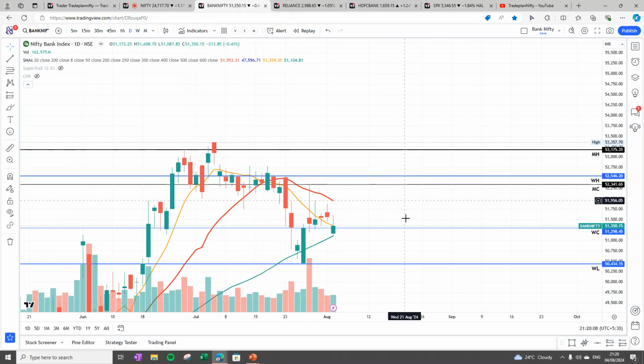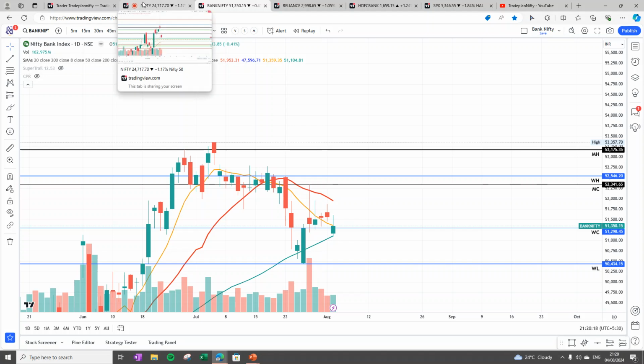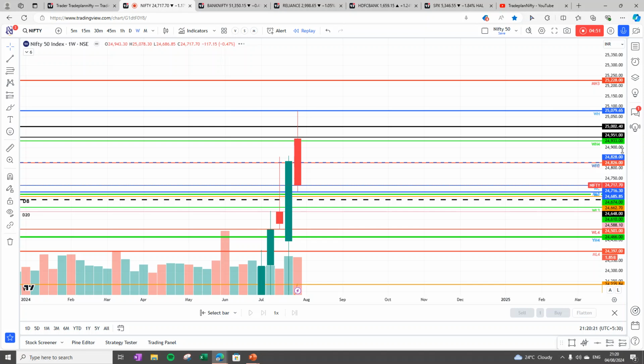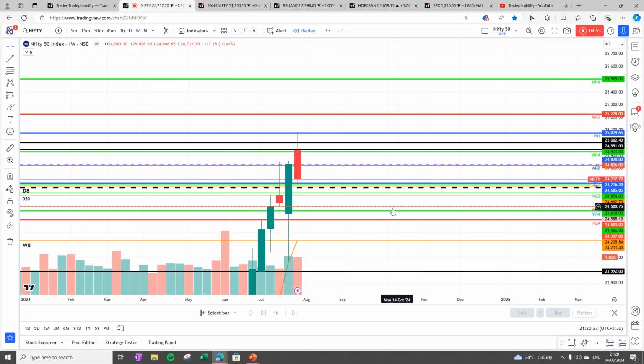Bank Nifty is definitely weak, but looks like it has a support at 51074, and HDFC is looking positive. So with that information in our mind, let's have a look into Nifty. When we look into Nifty on the weekly chart, we see that it is showing a big reversal.